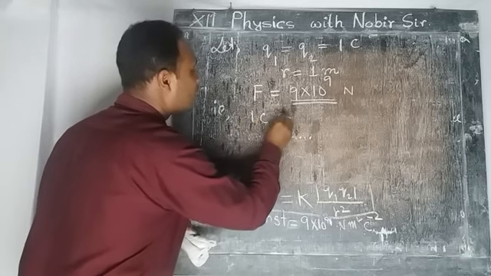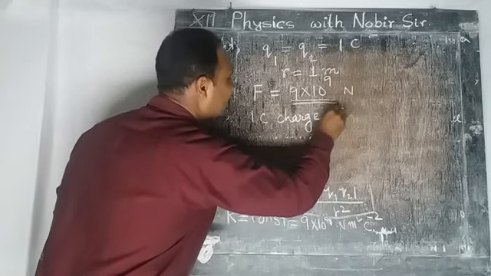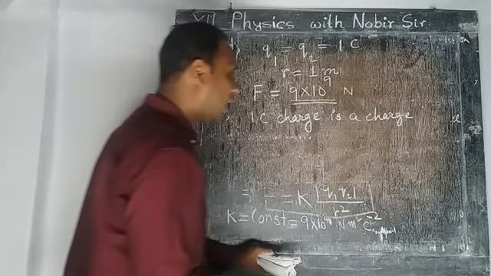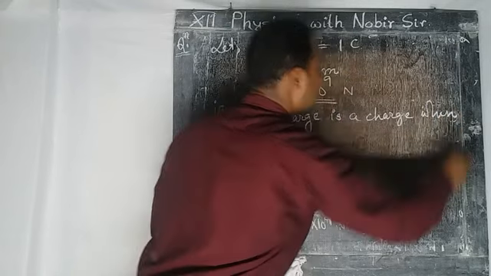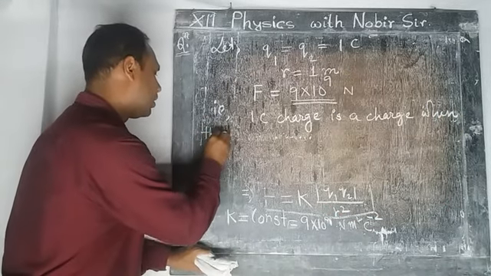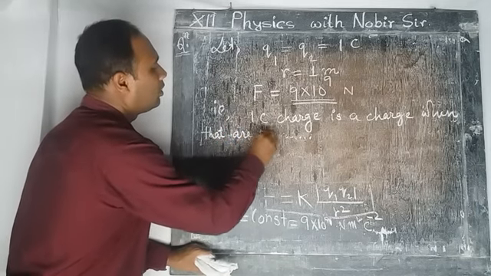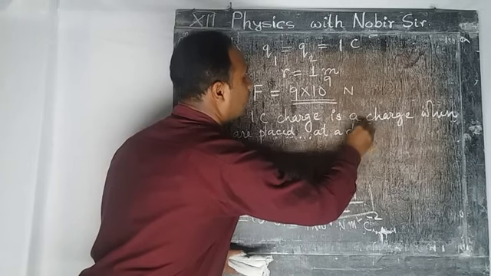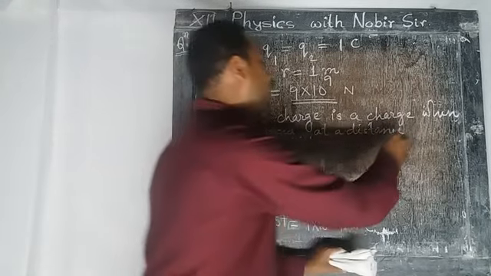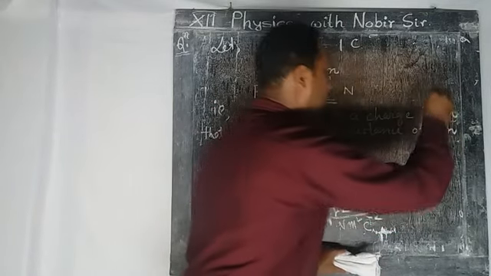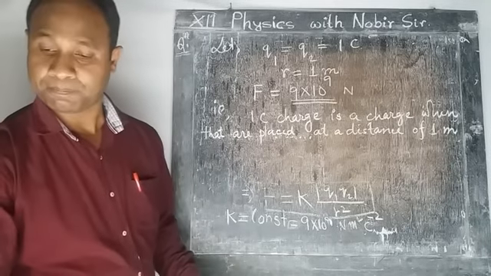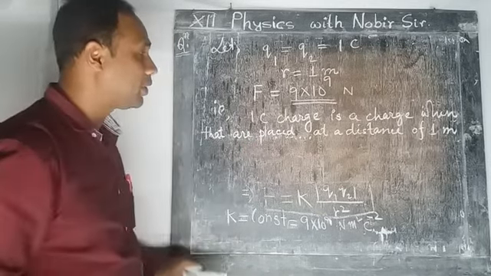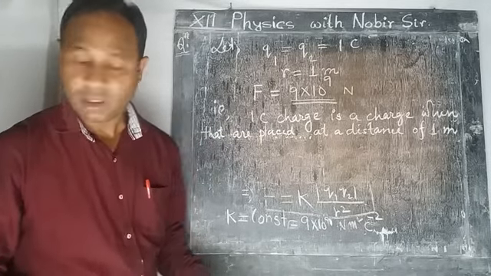Okay, write down. That is, 1 coulomb charge is a charge when that are placed at a distance of 1 meter in vacuum